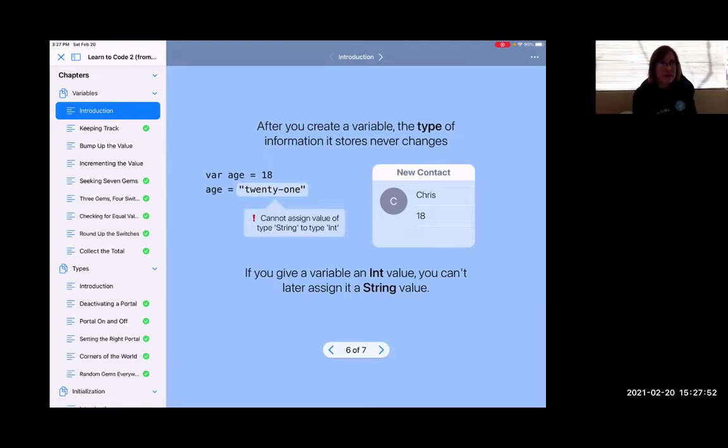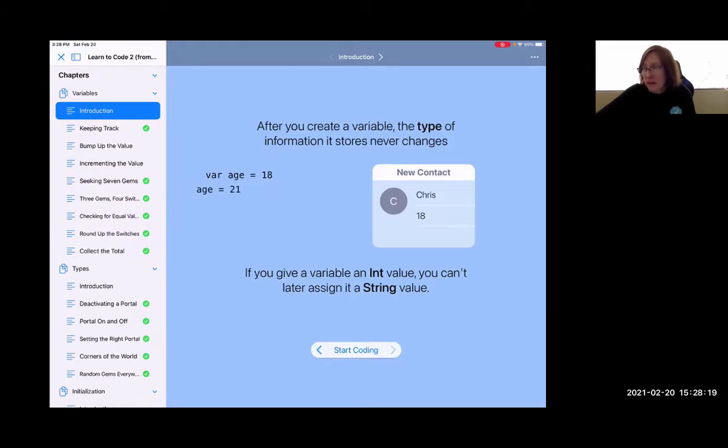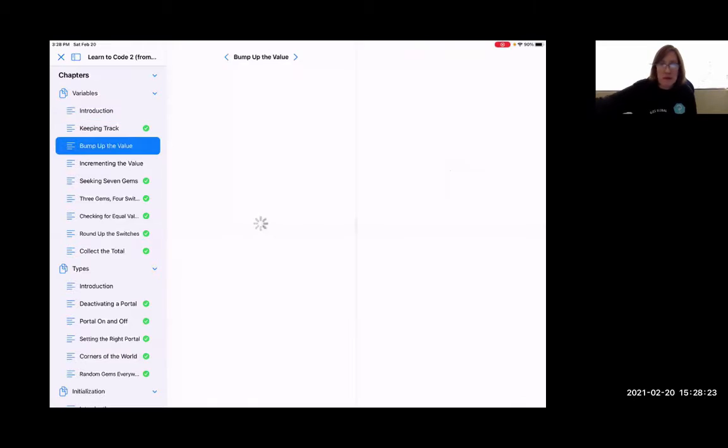But if we try to change the value for a text, it will not be possible because 21 is between quotations, which means that is text, and it will not be accepted because we originally declared the variable as an integer.